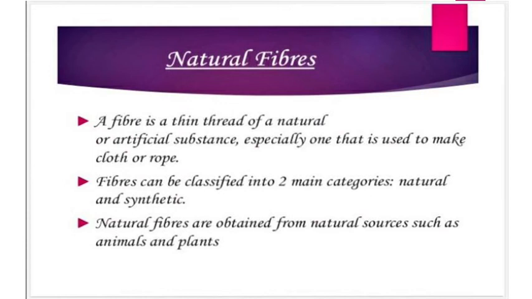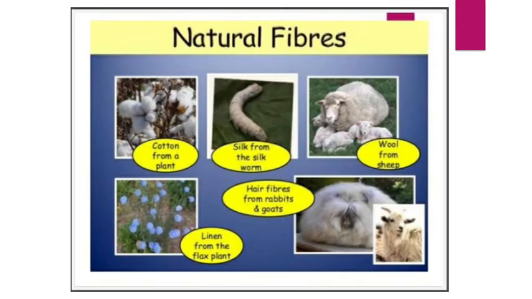I told you. Now come to the natural fiber. Natural fibers we are getting from nature, and they are obtained either from plants or animals. Let's see the examples of natural fibers. Cotton from a plant, silk from a silkworm, wool from the sheep, hair fibers from rabbits and goats, linen from the flax plant. So all these are examples of natural fibers.